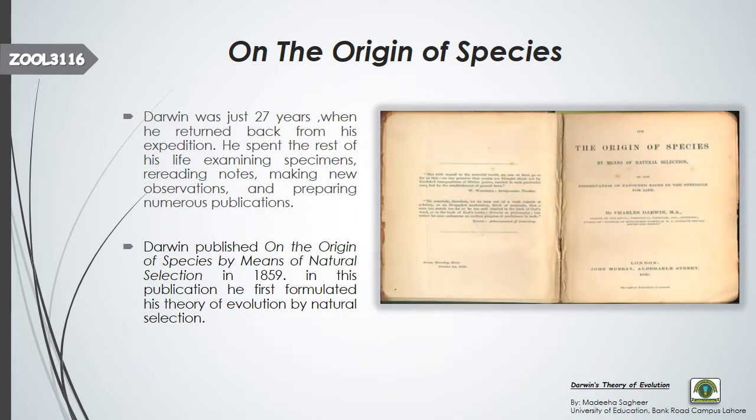On the Origin of Species is the very famous publication made by Darwin, and in this publication he formulated the theory of evolution, especially the theory of evolution by natural selection.